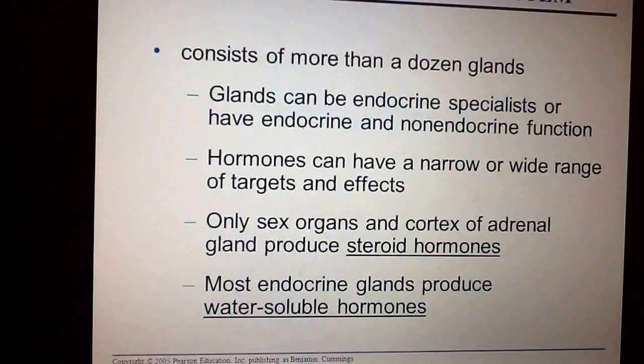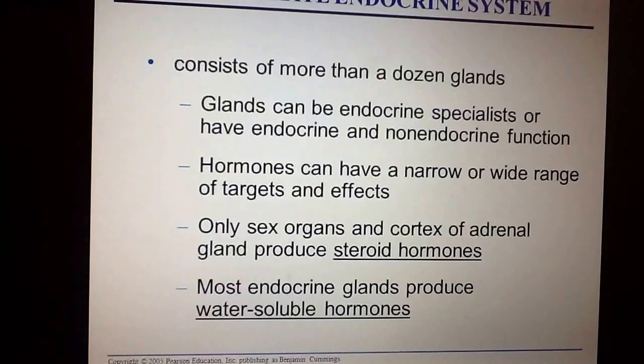And so when we look at the endocrine system overall, it's actually made up of more than a dozen different glands. And what they have is they can be things that produce hormones specifically for the endocrine system, or they can be somehow involved in the endocrine system but not directly producing hormones. And so what we're going to look at is all the different glands. We're going to work our way through them.